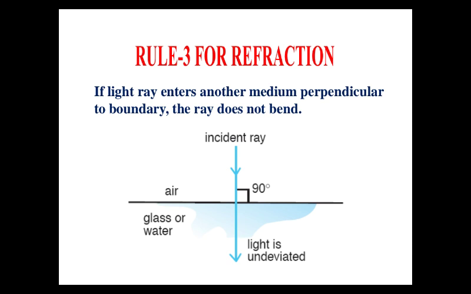No doubt its speed will change as it is going from air to glass, meaning rarer to denser, so its speed is decreasing, but it will not bend from its path. In such cases, as angle i is 0, angle r will also be 0, as it is not bending from the path.